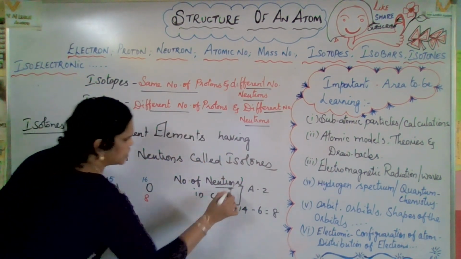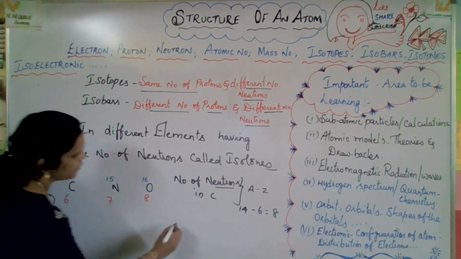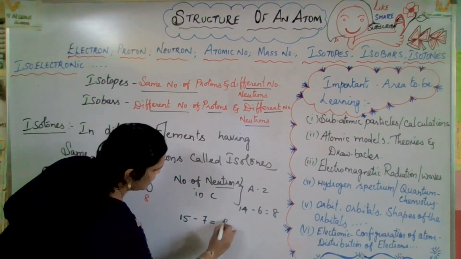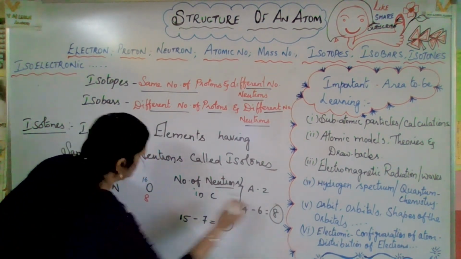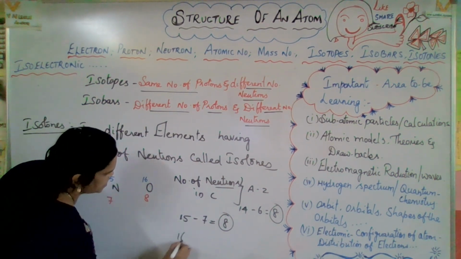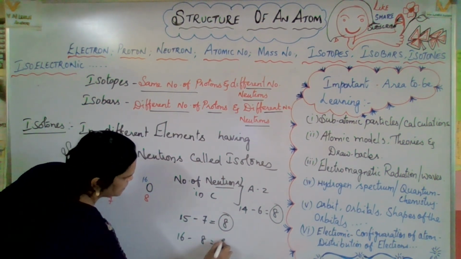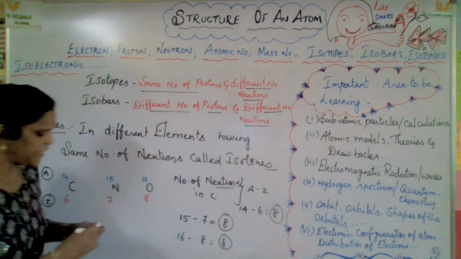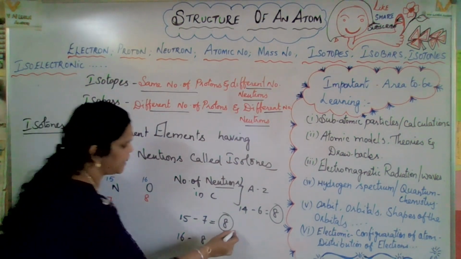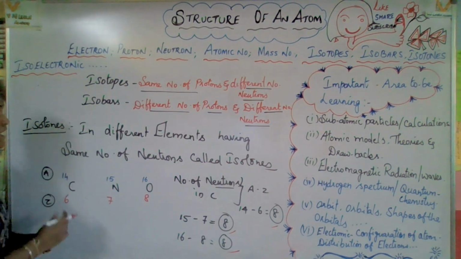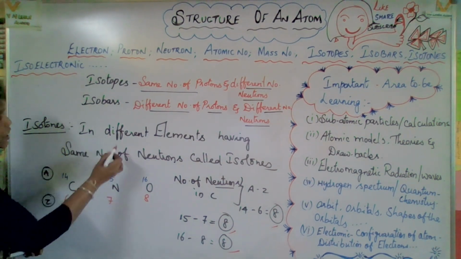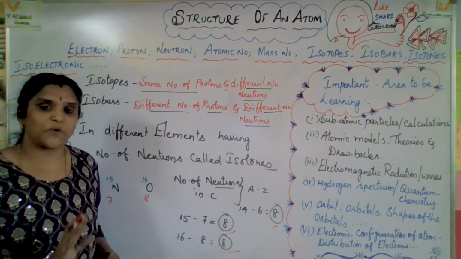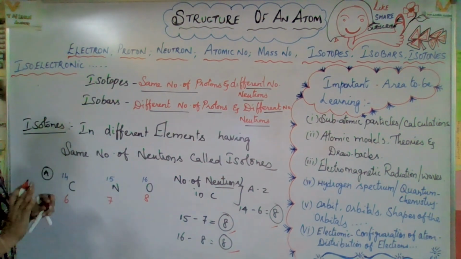So 8 neutrons are available. In the same way, 15 minus 7 is 8. And here, 16 minus 8 is 8. So the neutrons are the same. Note that point: the neutrons are the same in each element. The only difference is different element, different atomic number, which means different protons. But the neutrons will be the same. I hope you got a clear idea.